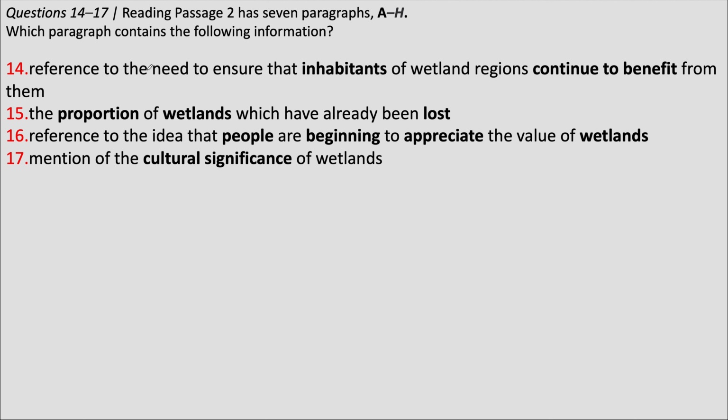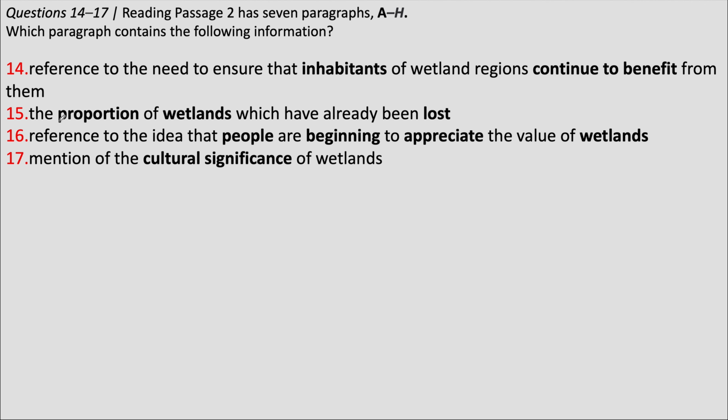So the first thing we do is we read all the questions. The parts of the questions, which are the keywords, which I'll keep in mind as I scan the passage, are in bold on your screen. Question 14 says, inhabitants or the people who live somewhere should continue to benefit from the place.